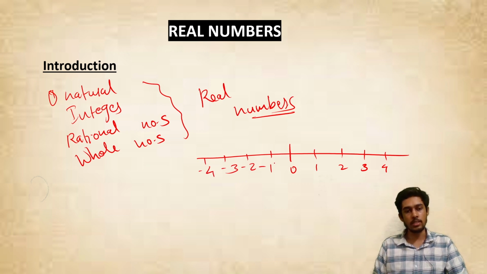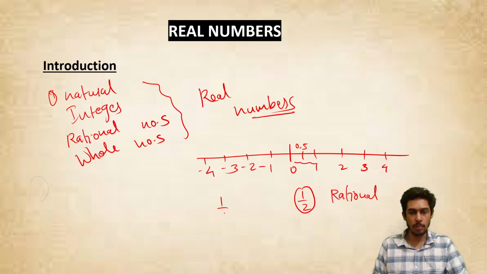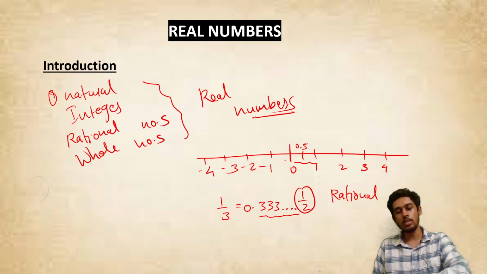So basically all these integers, natural numbers, whole numbers, and in between two integers, let's say 0.5, which you know you can express as 1 by 2. What is this? This is a rational number. So all these types of numbers put together are called real numbers. Here in between 0 and 1, you will also have 1 by 3, which is actually 0.333 and so on, it keeps on going. So all such numbers as well, the non-terminating recurring numbers, belong to the real numbers. Basically any number which can be found on the number line is called a real number. So that is something which you have to know at the start of the chapter.